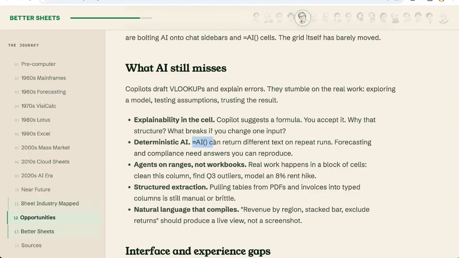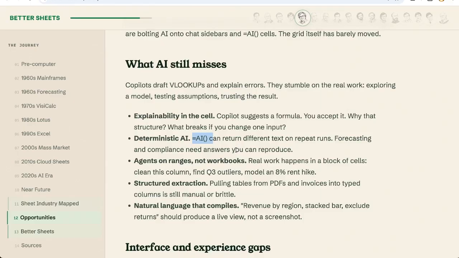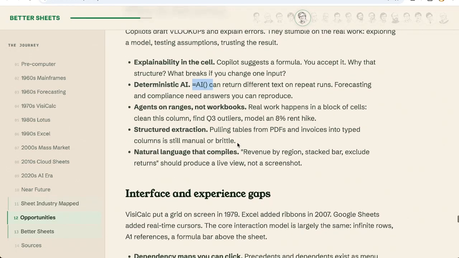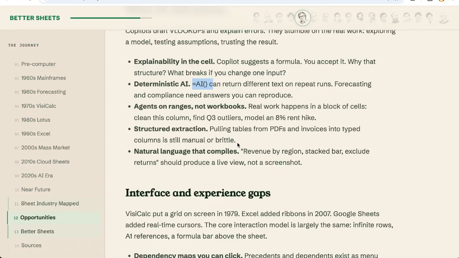Like, we have this =AI, and we can access AI from our spreadsheets, but it's clunky. I feel like it's just the start. I feel like we could access AI in many, many ways beyond just using it inside of our spreadsheets.